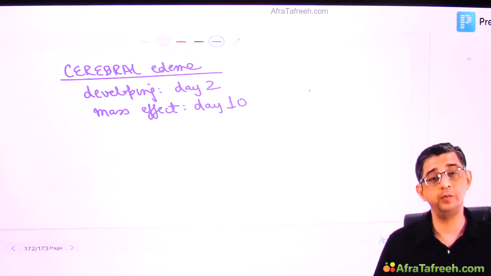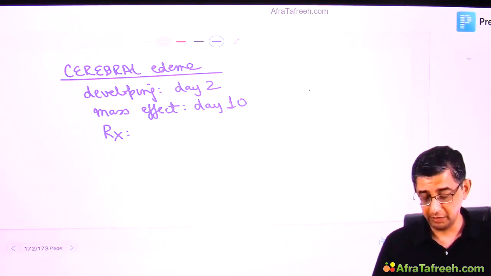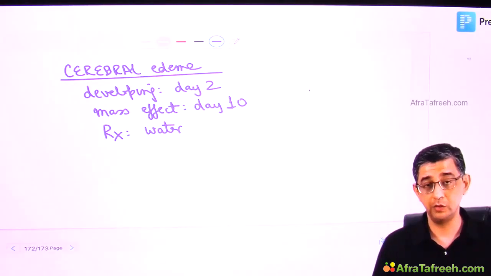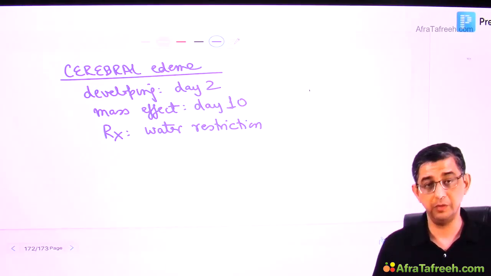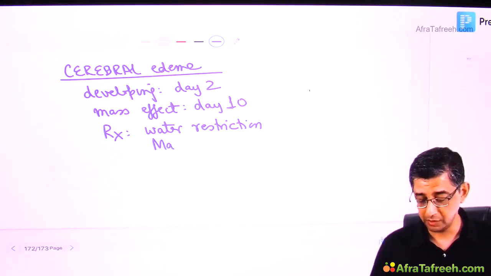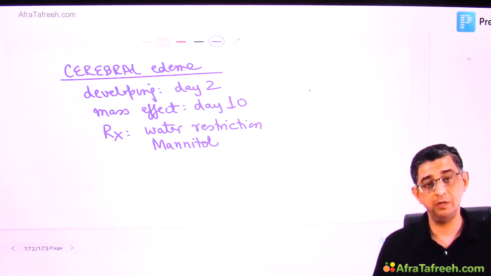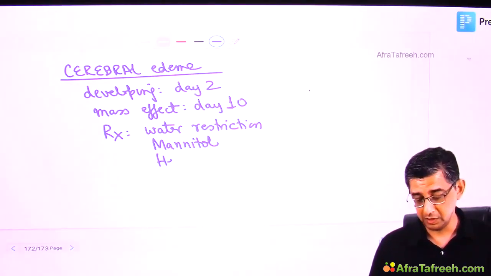So what are the steps to be taken? For cytotoxic cerebral edema, we can definitely use mannitol, but we do not use mannitol for vasogenic cerebral edema. Assuming that you have not listened to me carefully in remaining lectures, question for you guys, can you tell me the drug of choice for vasogenic cerebral edema? In cytotoxic cerebral edema with a stroke patient, I have done water restriction, I have given mannitol. If it is still causing a mass effect, I can do a hemicraniectomy.